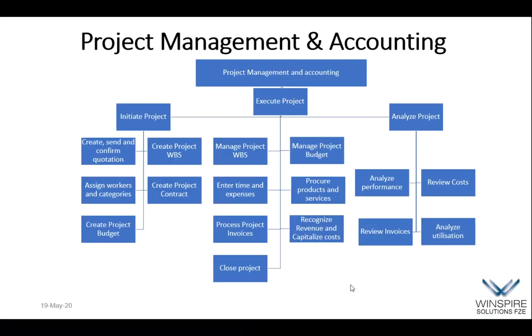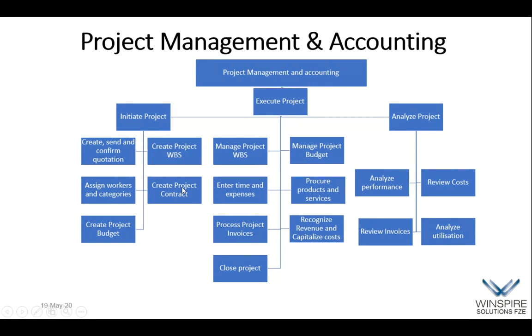Okay. Right. Now we go into the product, the concept of how project management works. I've already spoken in detail about this, but I will quickly go through it. Project management and accounting has three major components: initiate, execute, and analyze a project. When you initiate a project, you can create the quotation using WBS, assign workers and categories, and create a project contract.